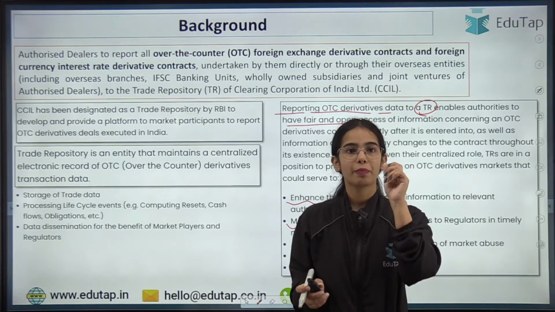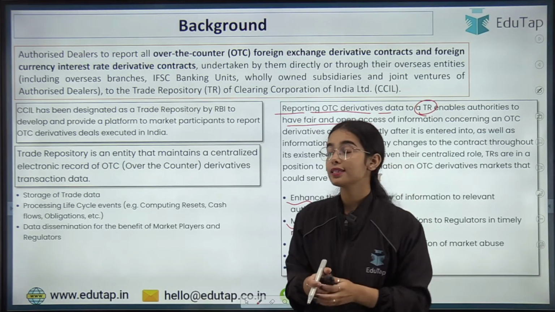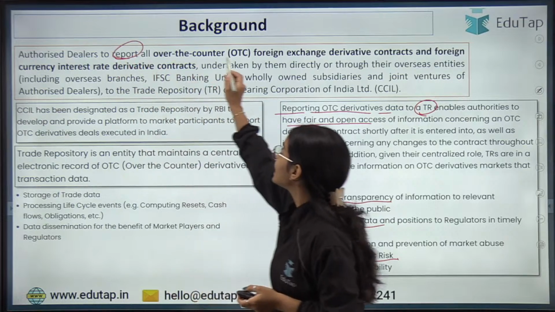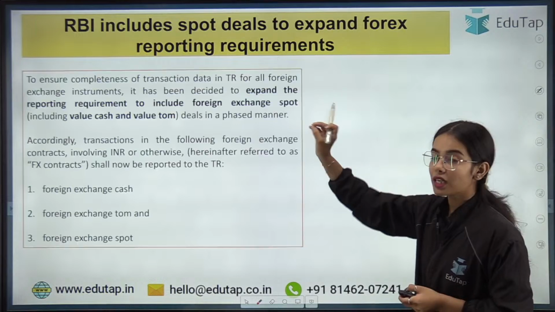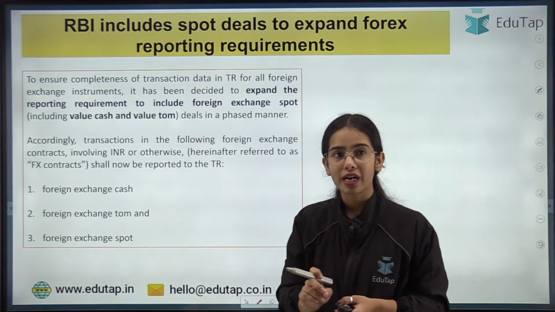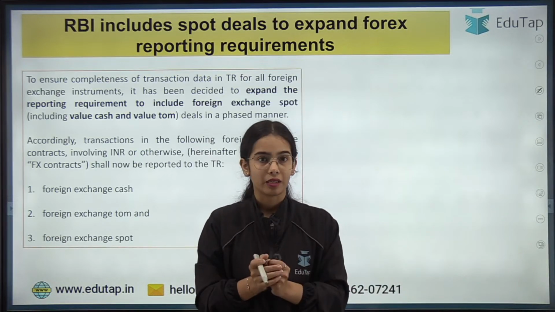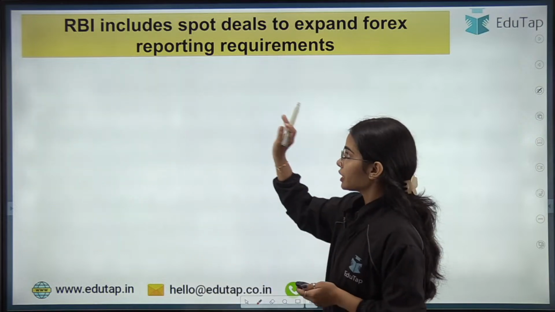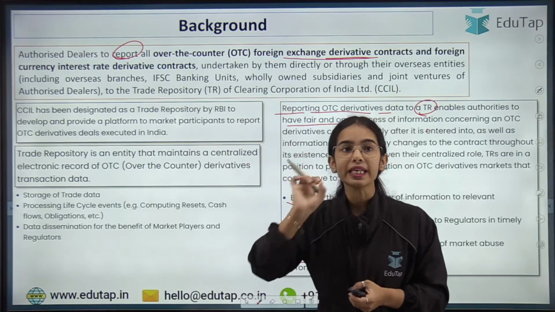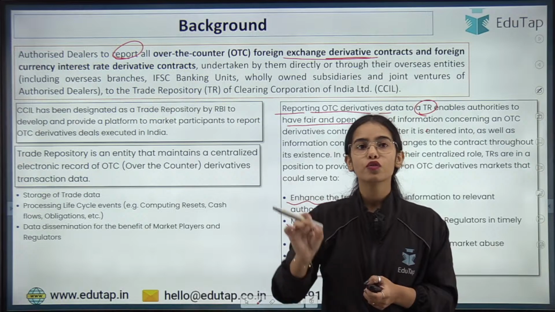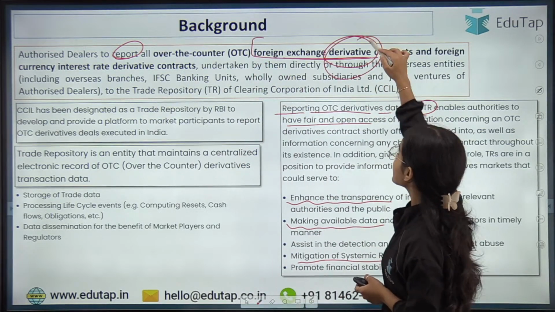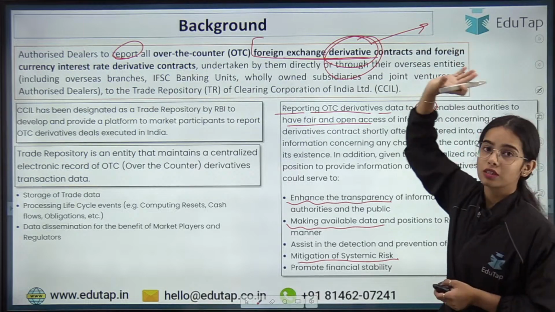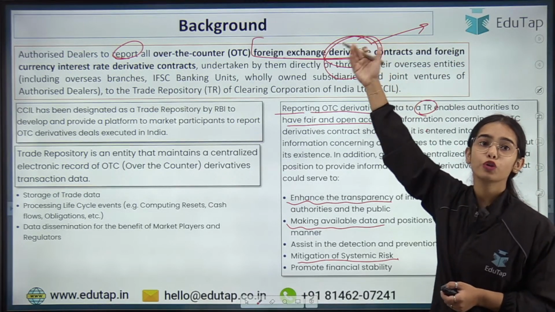So till now the background is that the authorized dealers have to report all the foreign exchange derivative contracts. What about the foreign exchange contracts that are happening immediately? Till now, authorized dealers only had to report all the over-the-counter foreign exchange derivative contracts that are forwards, for a future date.